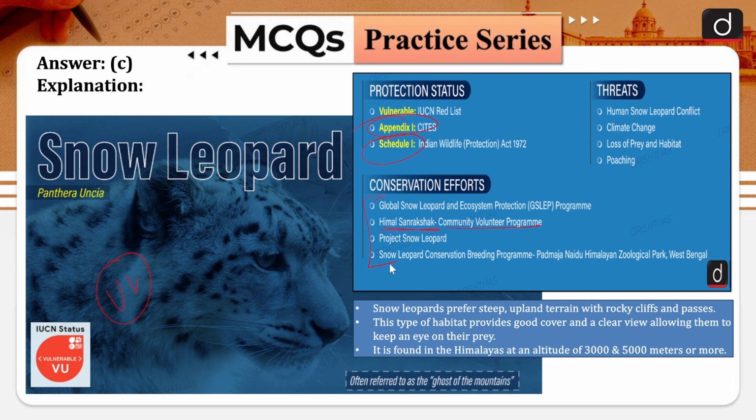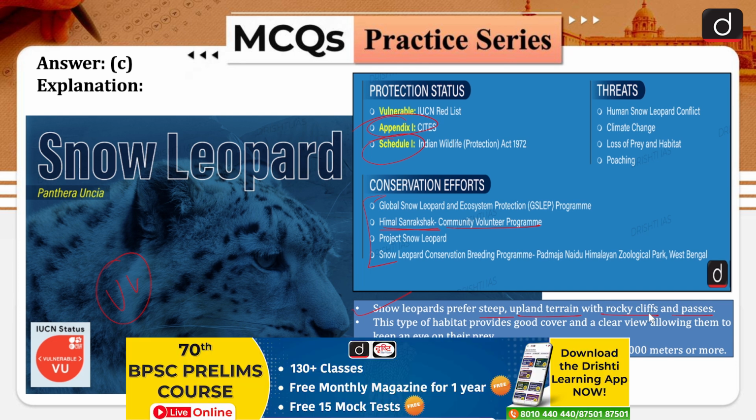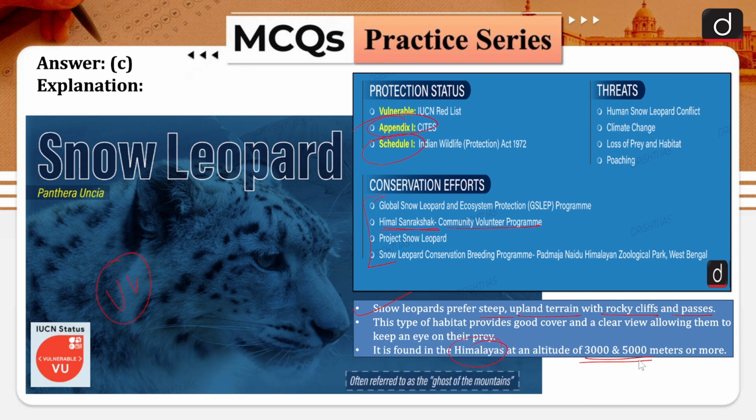Snow leopards prefer steep upland terrain, rocky cliffs and passes, so that from the high altitude they can keep an eye on their prey before going for a hunt. It is found in the Himalayas at an altitude of 3000 to 5000 meters, which we have already discussed.